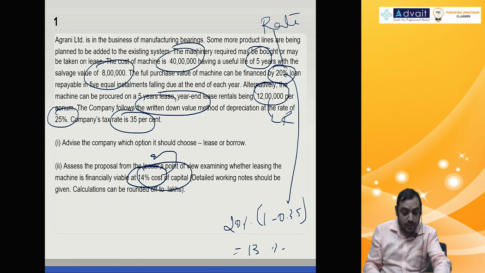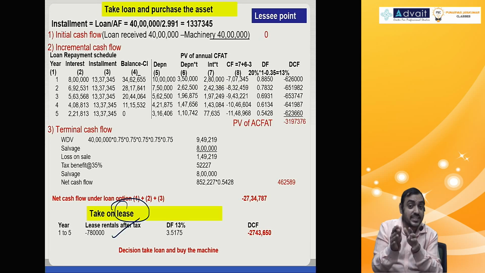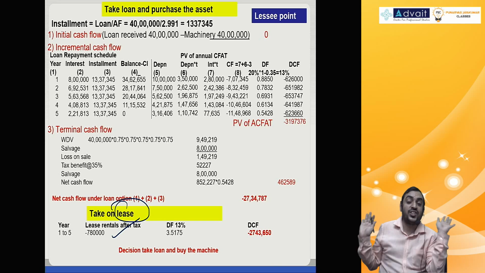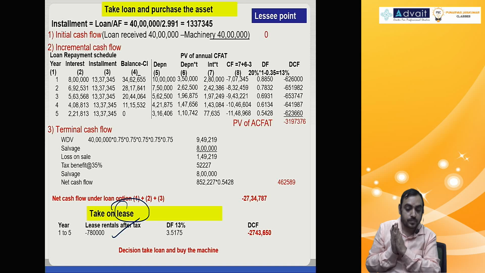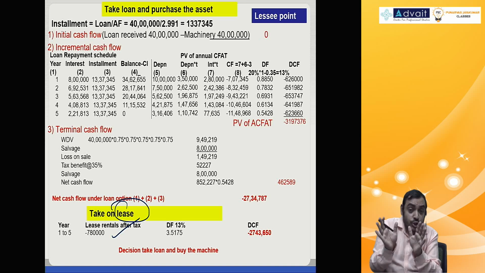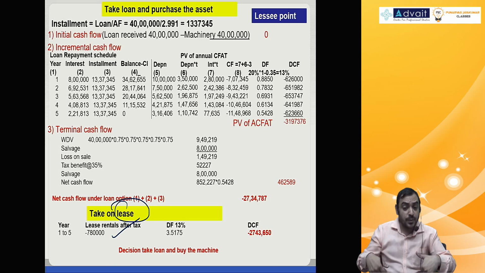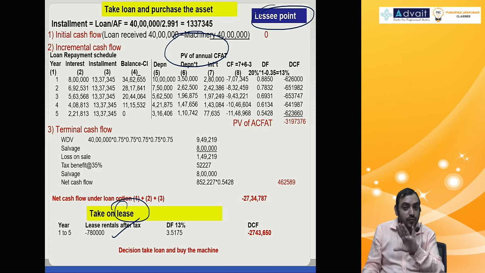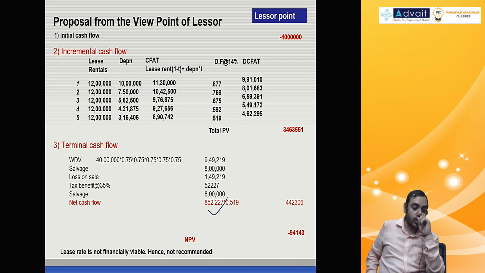Please observe, when we did this calculation, as a lessee, you took only lease rental. You did not take depreciation. As a lessee, you don't get depreciation benefit. Lessor will get it. But when you become the owner, this is the ownership option, not really a lessee point of view. Therefore, there you can claim depreciation. Please don't think that two times you get depreciation. Not possible.